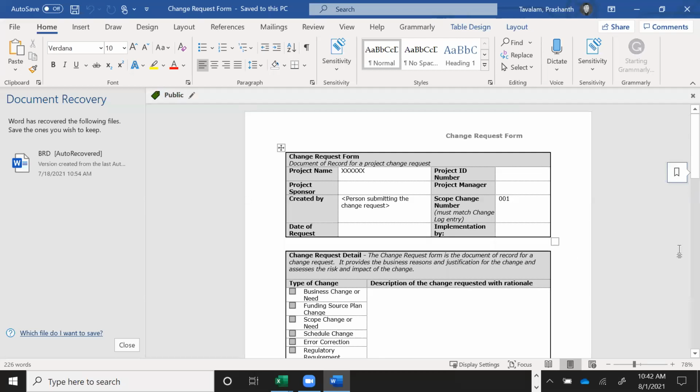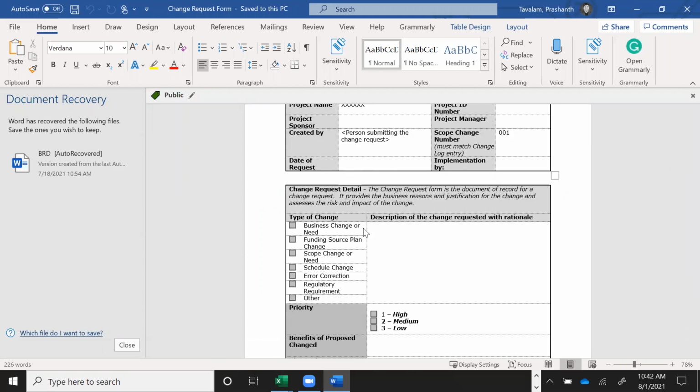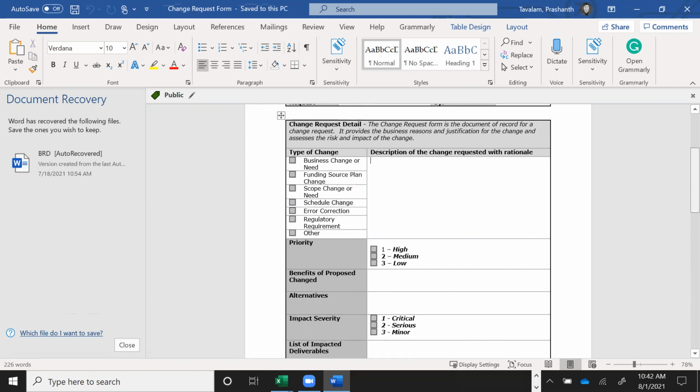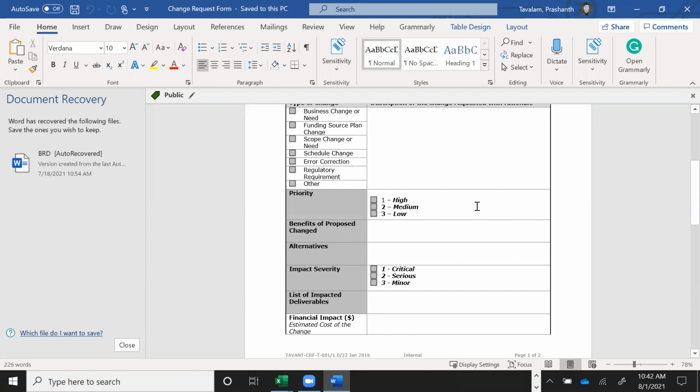So a scope change may not apply, but you will have to explain what is the type of change. Is it a business change or need? Or is it part of schedule change, error correction, regulatory requirement, or let's say some scope change? Mostly it will be a scope change. Then you look at what is the priority of this particular change: high, medium, low. What is the proposed change?